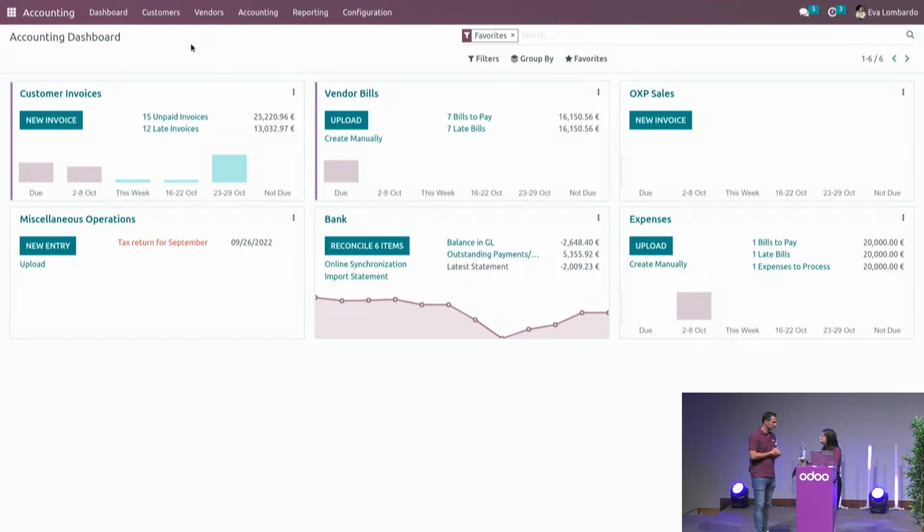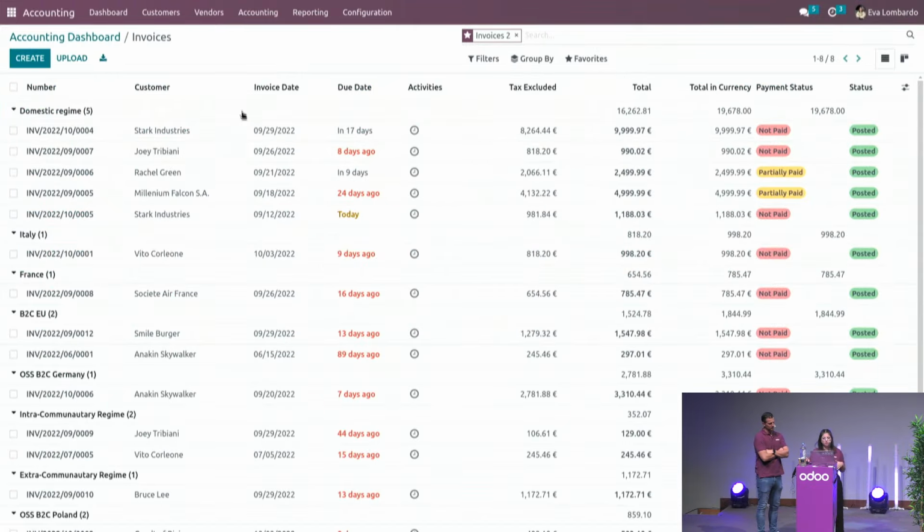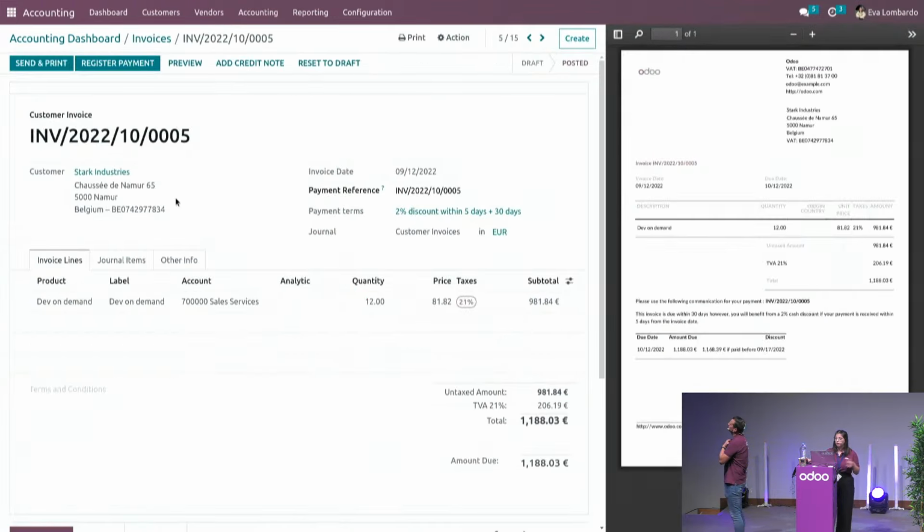Oh, indeed. We have a multi-VAT feature available for a few versions now. Basically, it's easy to automate any tax regime that you need to apply and even get the proper tax ID on your invoices. Let me show you. So if I get into my invoices available here, I've grouped them by fiscal position. So I'll get a few from my domestic Belgian regime. And I've got a VAT number in Italy, France, and other countries. So if I dive into one of those, this is what you'll see.